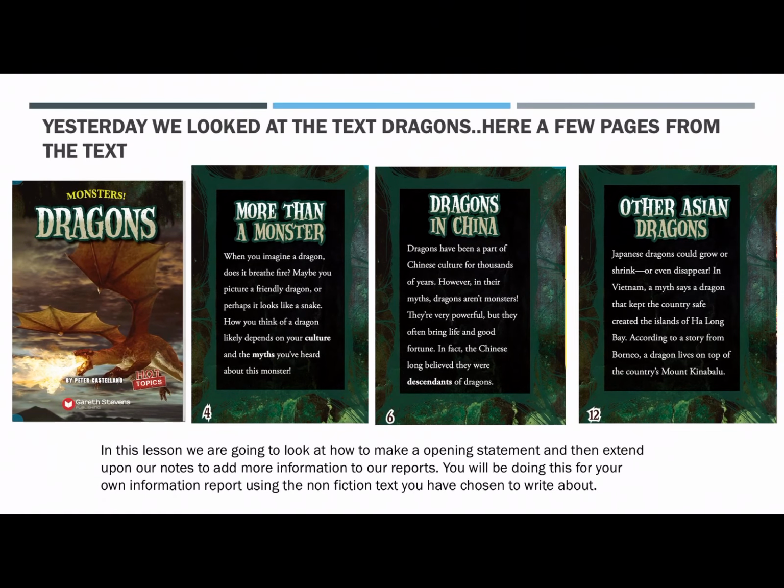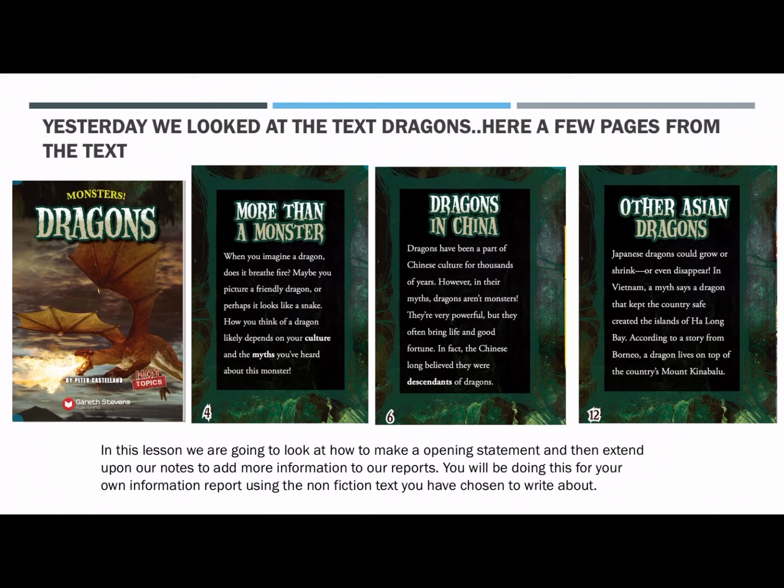So in today's lesson, we're going to look at how to make an opening statement. So the first thing we're doing is creating our own opening statement from the information text that we have just read, and then looking at how to extend our notes to add more information to our reports. You'll be doing this for your own information report using the non-fiction text you have chosen to write about. So I'm demonstrating today how to do an opening statement from the text Dragons, and looking at the notes that I wrote down and how I can extend upon those notes as an example for you to go off and do for your own text.